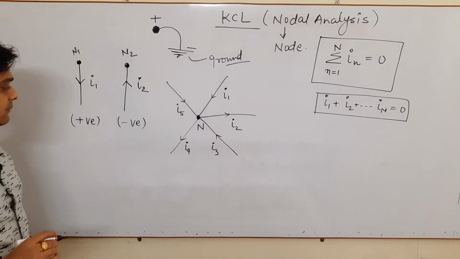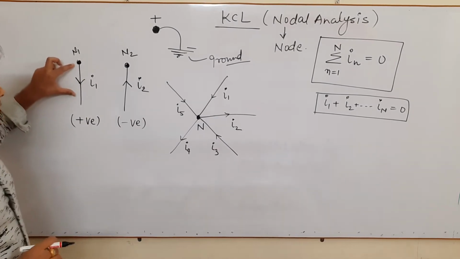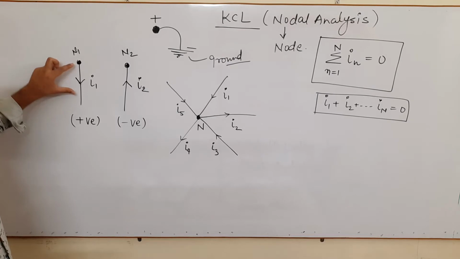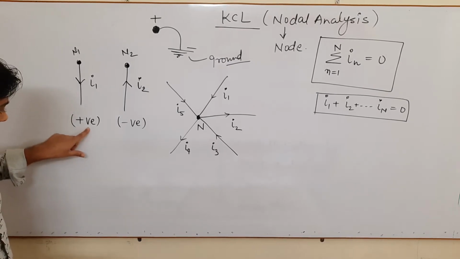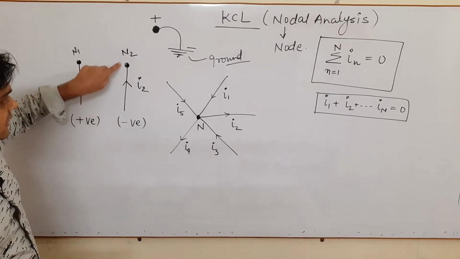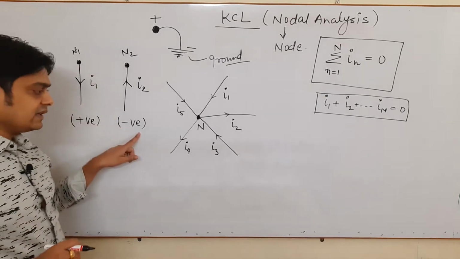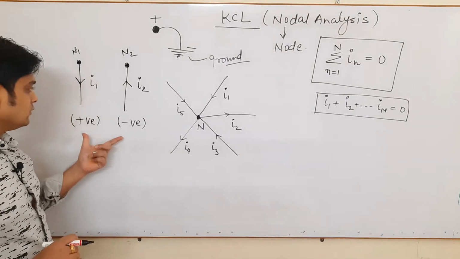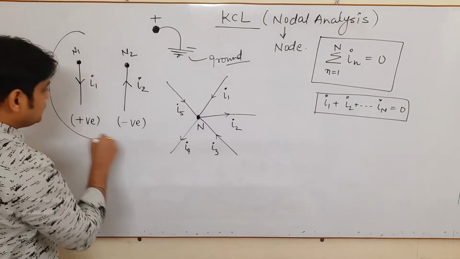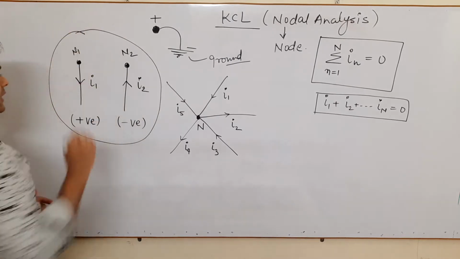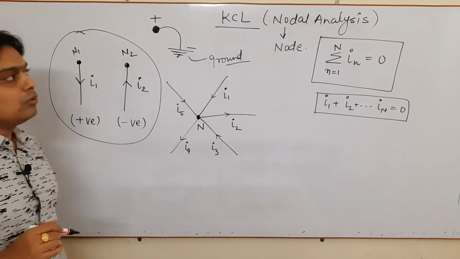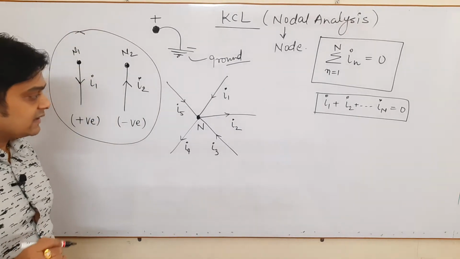So whenever the current is coming out from the node, we take it as positive, that is positive sign convention, and whenever the current is towards the node, we take it as a negative sign convention. These are the two important pillars when we are going for nodal analysis.